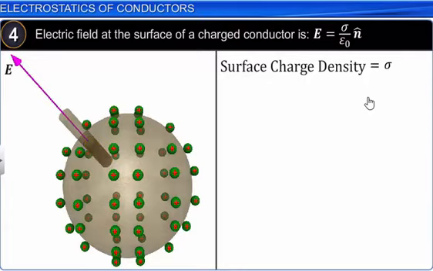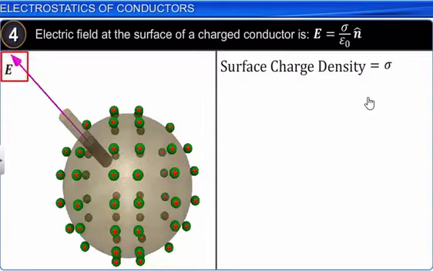Now the area which is inside the conductor will have net electric flux equal to 0, because inside a conductor the net charge equals 0, and according to Gauss law the electric flux is given by 1 by epsilon naught times the charge enclosed by that surface.